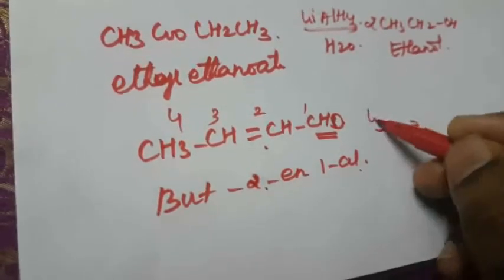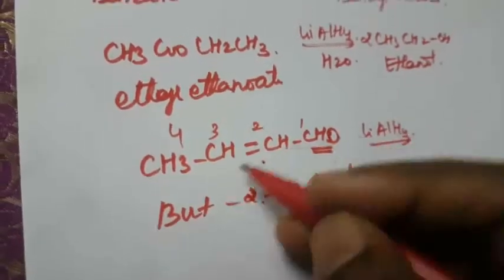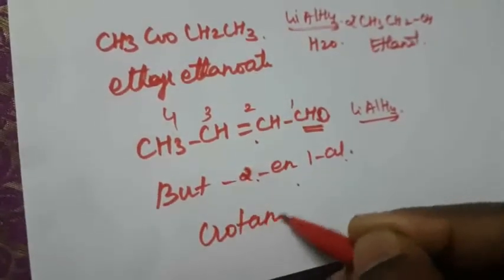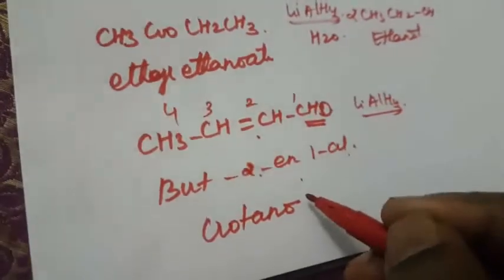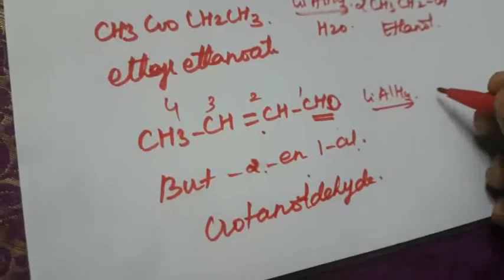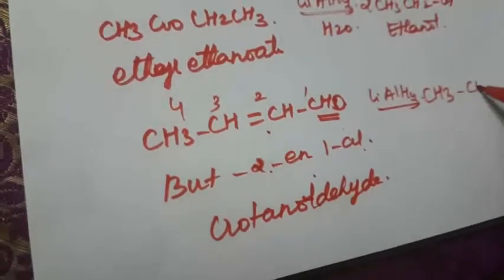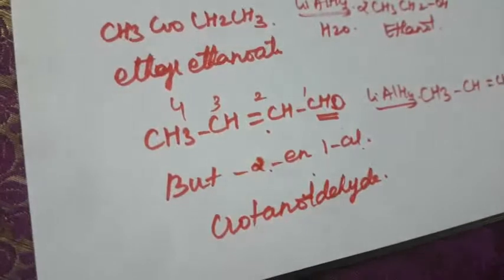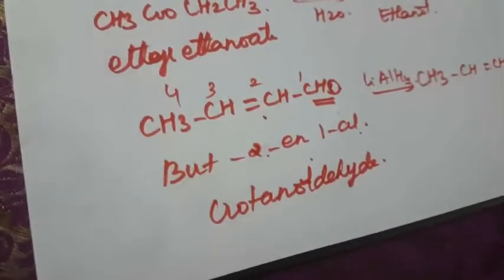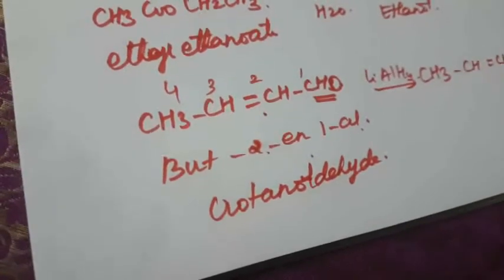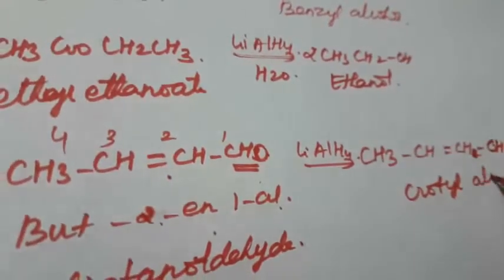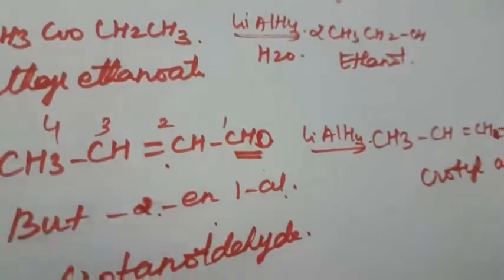Again it will be reduced with lithium aluminium hydride. This is the IUPAC name. What is the common name? Crotonaldehyde. Okay, so the crotonaldehyde will reduce into crotyl alcohol, that is CH3, CH double bond CH, then CH2OH. So this is called crotyl alcohol.